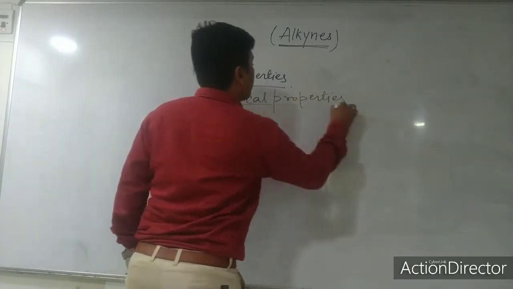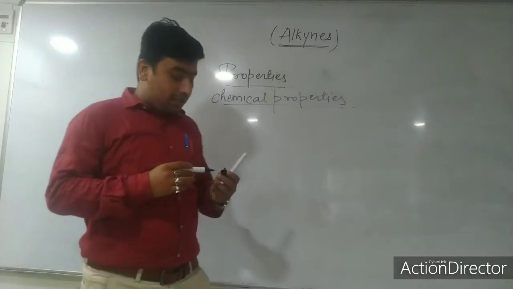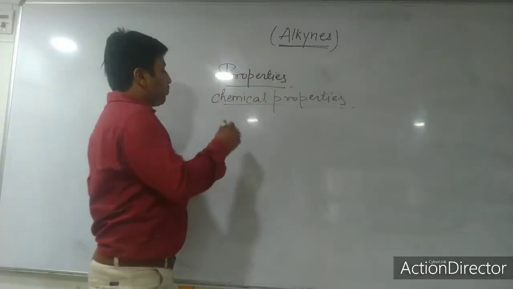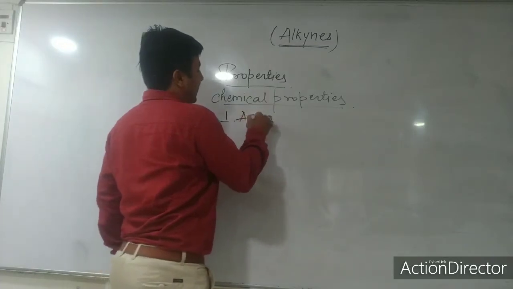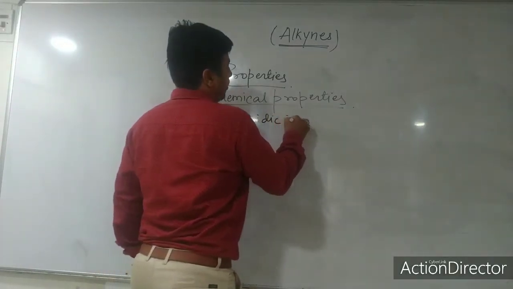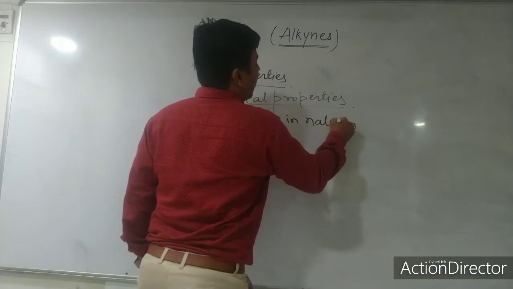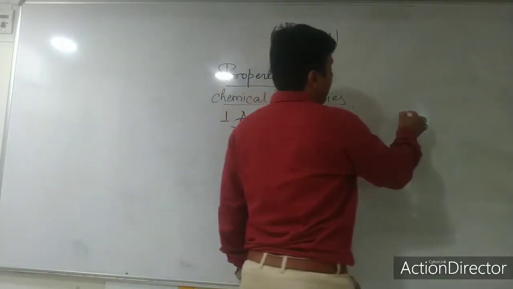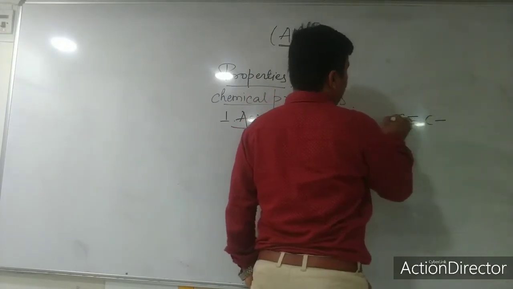What are chemical properties? Generally we have learned that chemical properties means the reactions. The first point in chemical properties is that alkynes are acidic in nature. Why are alkynes acidic in nature? Dear students, you know alkynes means a triple bond between carbon and hydrogen.